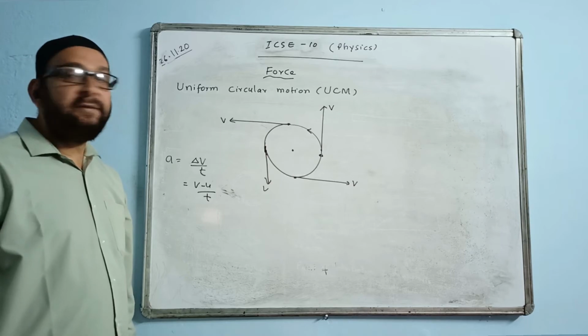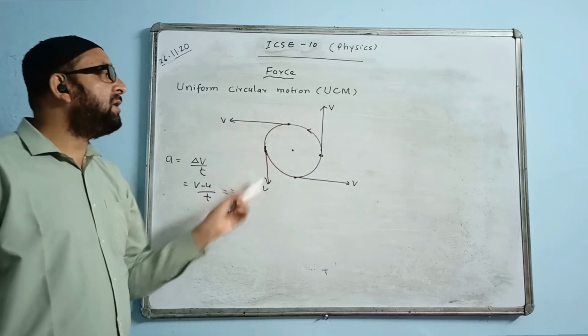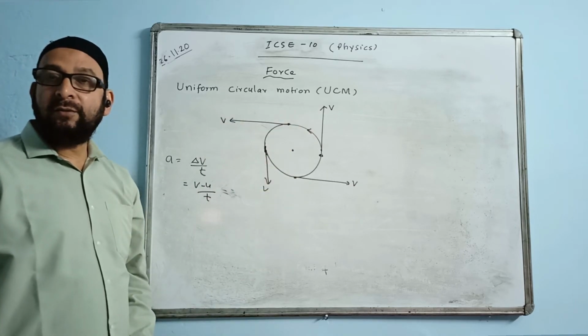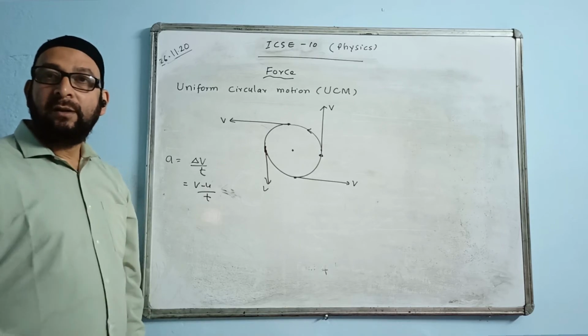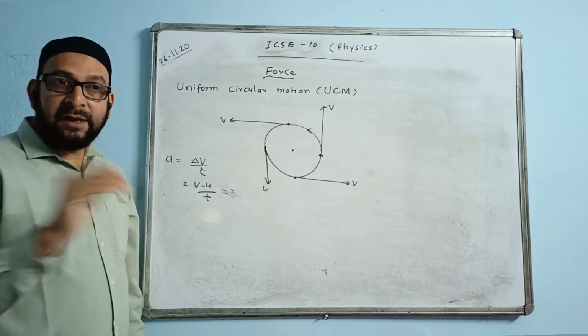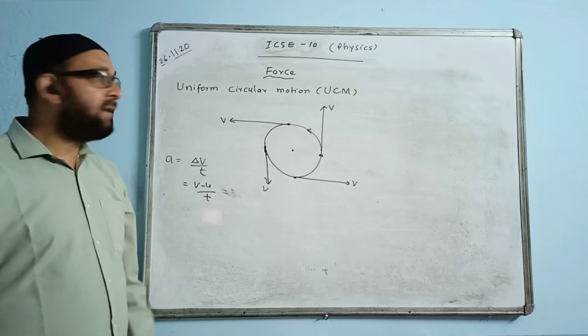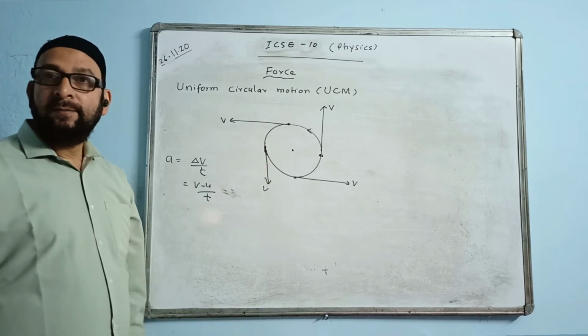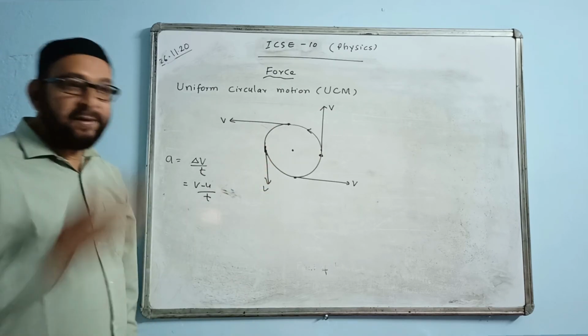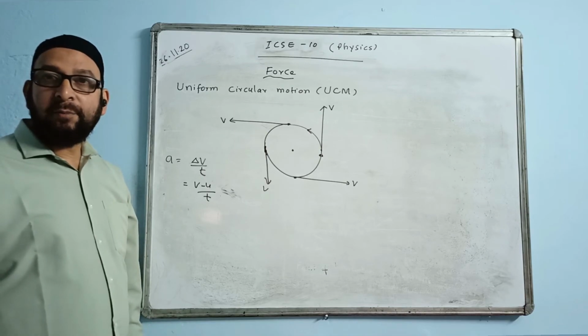And what is the direction of the velocity? The direction of the velocity is tangential. We use the word tangential. Tangential means tangent wise or along the tangent. Direction of velocity is given by the tangent drawn at that point.